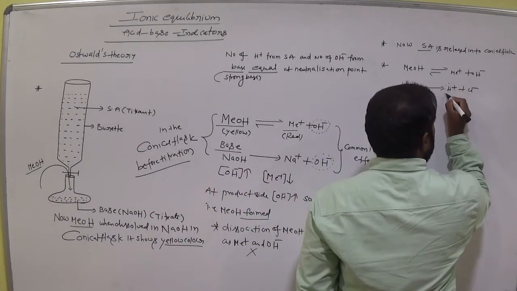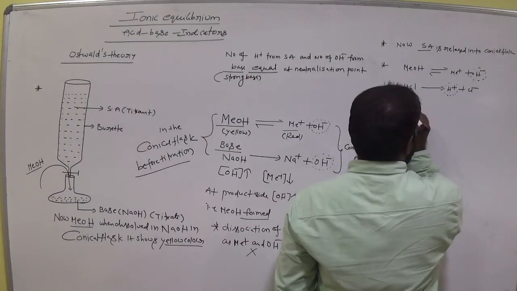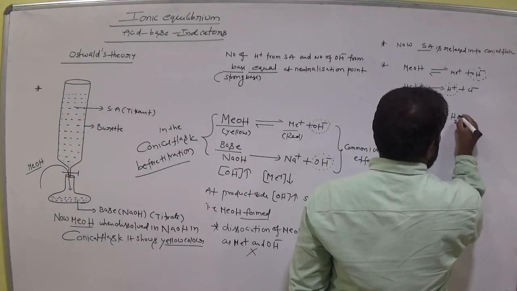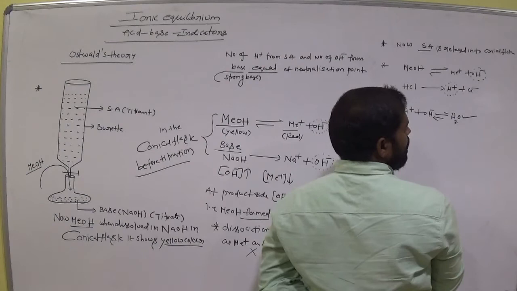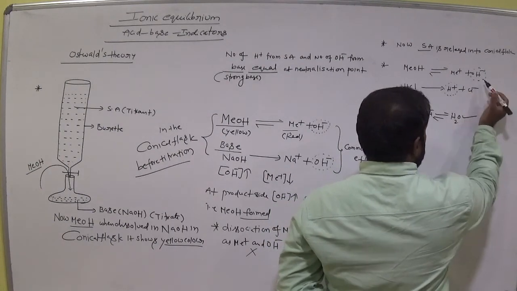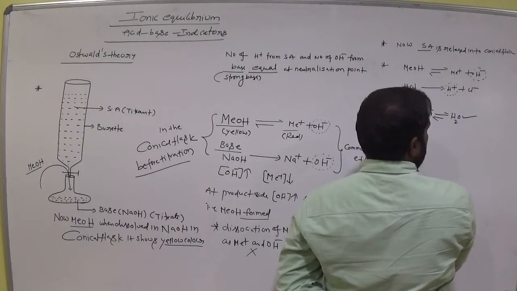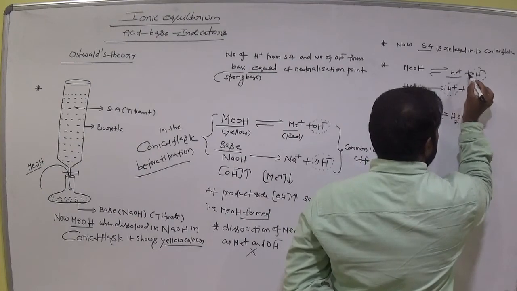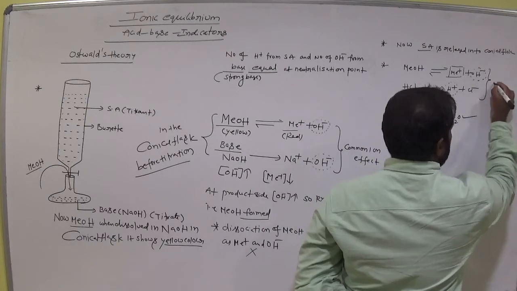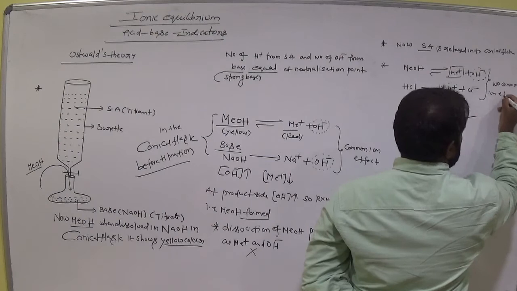Now there is no common ion effect, am I right? So here H plus and OH minus give H2O. That means H plus and OH minus both undergo neutralization.